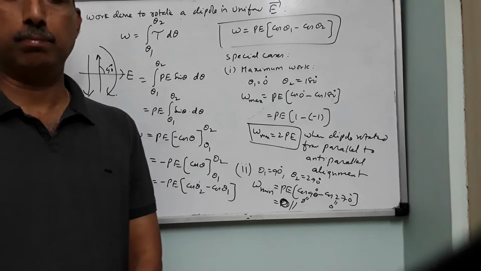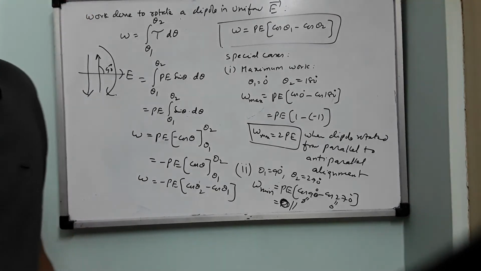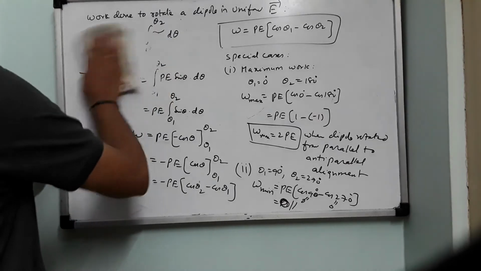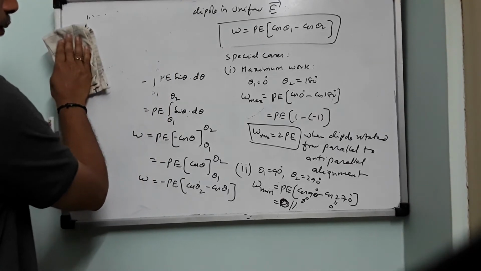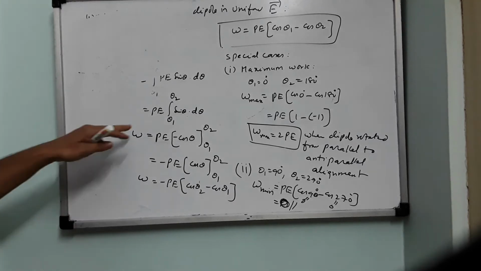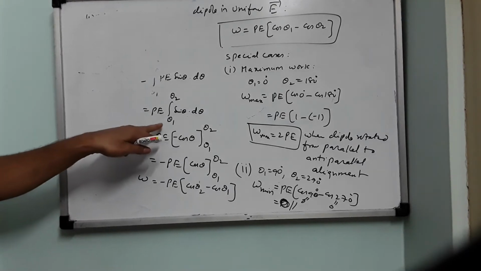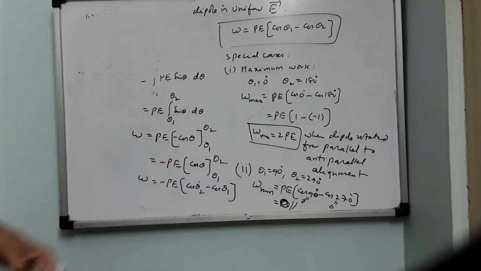Its potential energy should become minimum. So let me tell you how we will calculate this potential energy. So this is PE cos theta into integration. Okay, here is W.